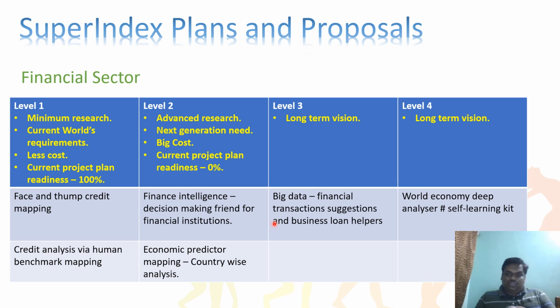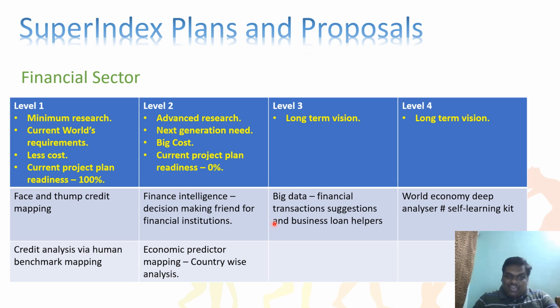Before 100 years, it's in books. Before 200 or 300 years, it's all in words. Our system should learn everything, from books and through other systems. After learning all these things, it should take a decision. That decision-making friend is very important for financial institutions. That's what we are proposing here.